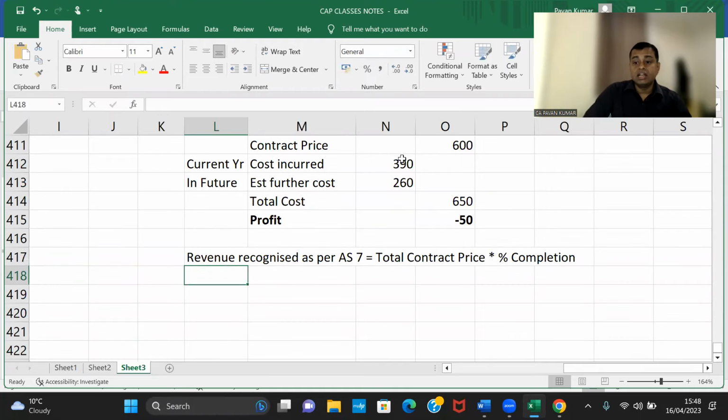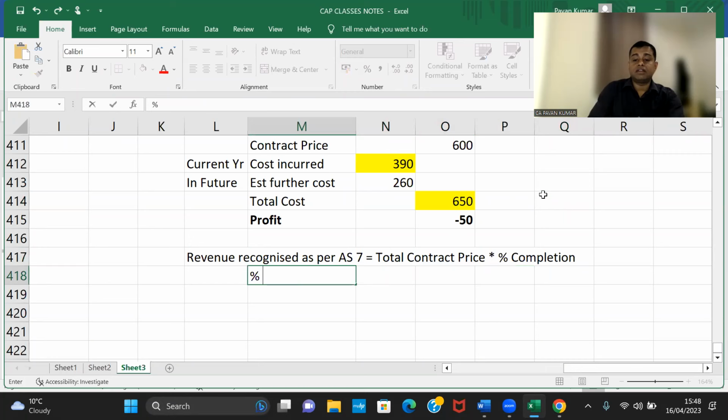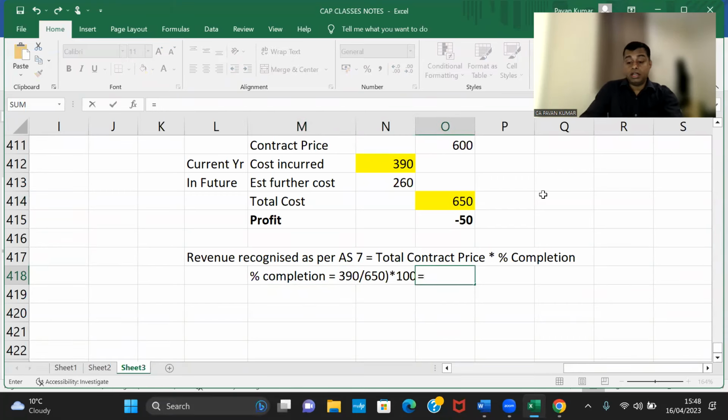It is 390 divided by 650 into 100. 390 till date, 650 total. How much is it? 60%.